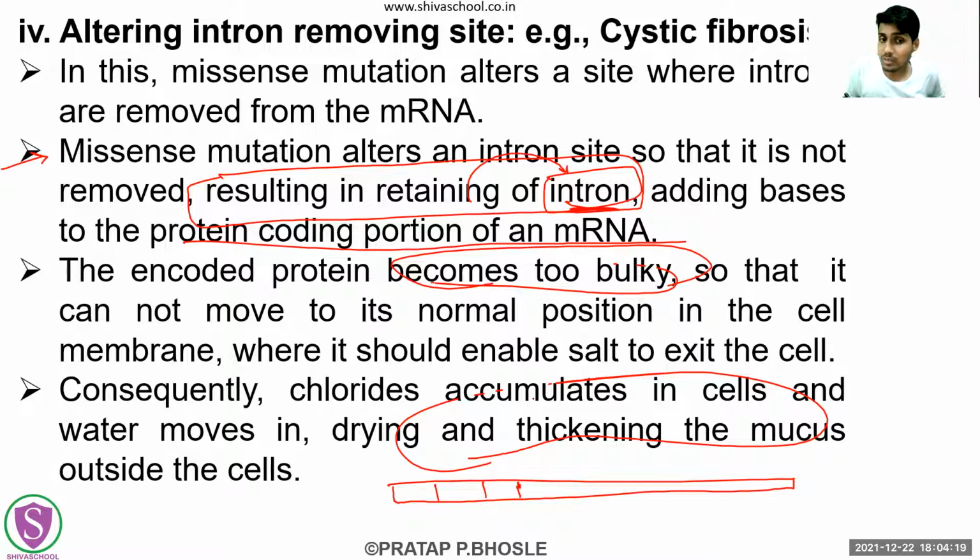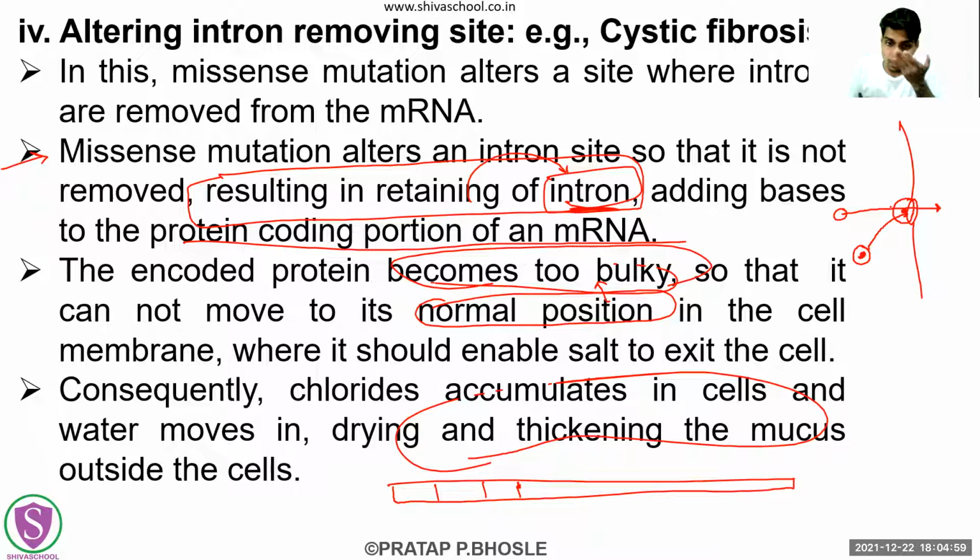That additional protein will make the entire protein very bulky. That bulky protein will be unable to move from the normal position. Suppose there is a channel like this. This was the normal protein, which can easily cross this gateway. But whenever the intron is retained, after translation there will be additional protein like this. Now this protein is not able to cross this. It is going to be stuck here only.